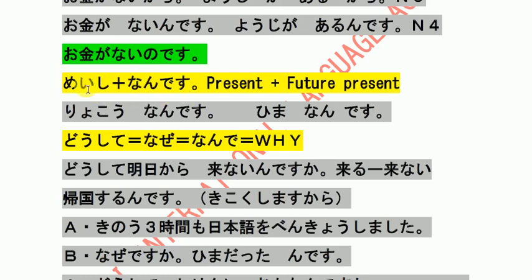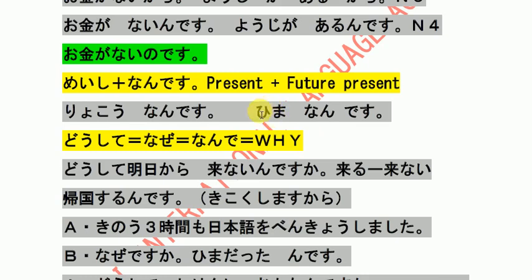So may see plus nan, this may see if noun comes like ryoko when you are talking about present or future. So ryoko nan, like someone is asking どうして明日からうちに来ないんですか, why don't you come from tomorrow. So he is giving the reason, explaining, ryoko nandesu. I am on the tour. I will be on tour, so I can't.